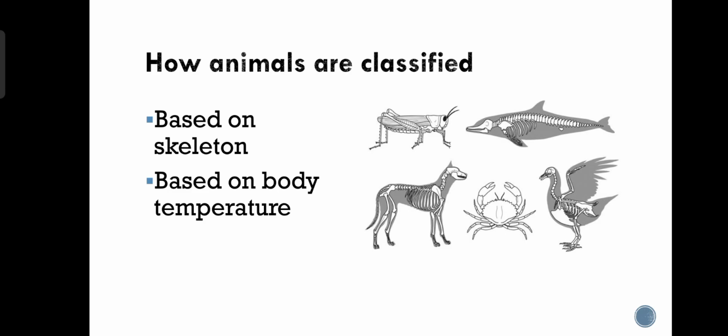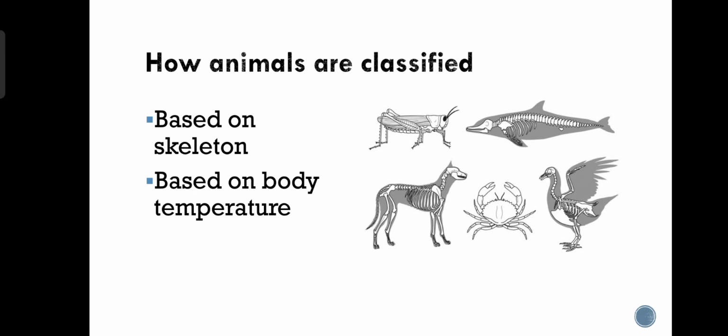If you start studying animals without dividing them into different groups, if you start studying them randomly, then you will get confused about which animal has which property, how the other animals are surviving, or what features those animals have.